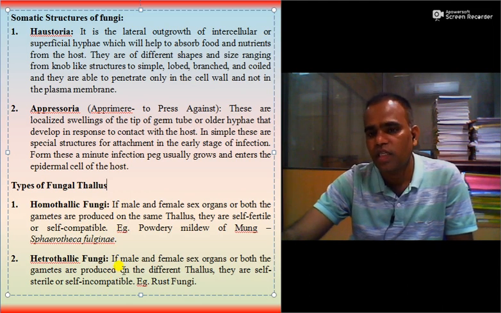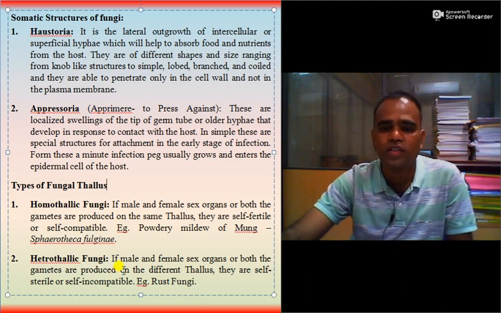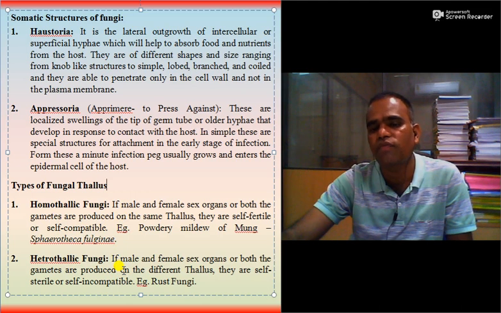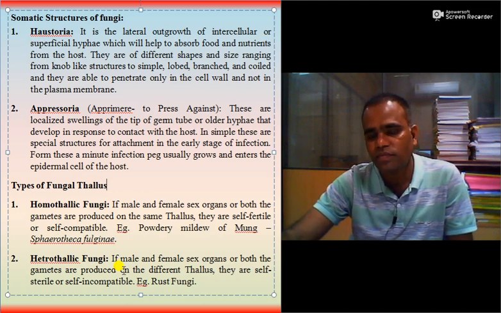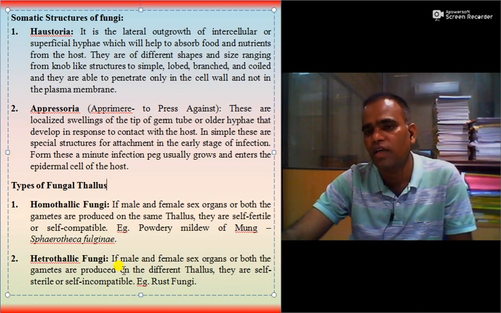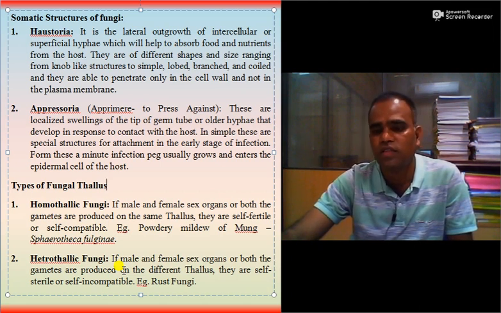Heterothallic fungi: if male and female sex organs, or both the gametes, are produced on different thallus, then such types of fungi are called heterothallic fungi. They are self-sterile or self-incompatible. It means they require another type of mycelia or cells for reproduction. An example is rust fungi.